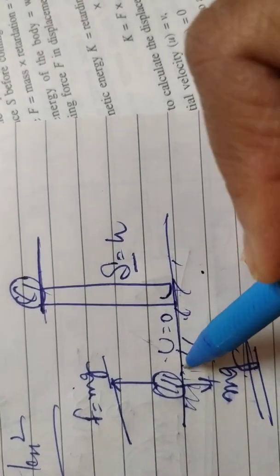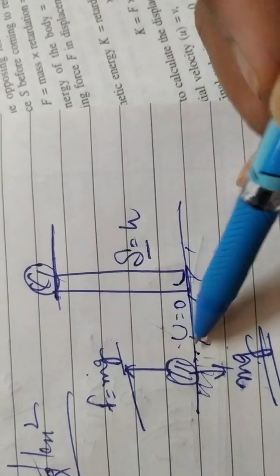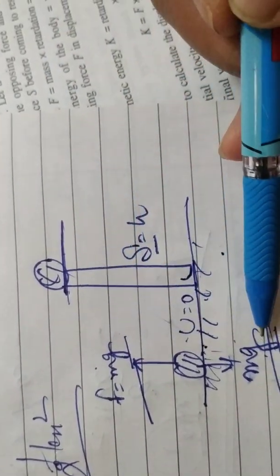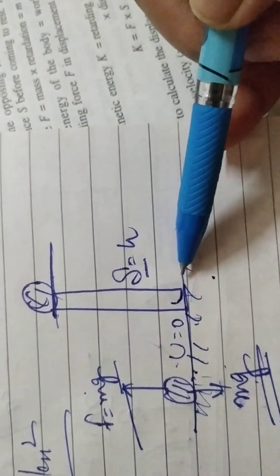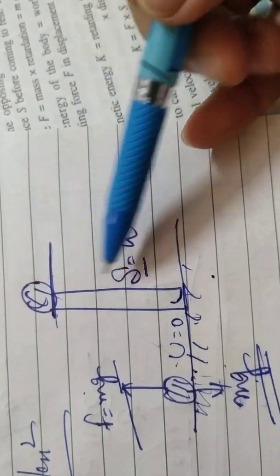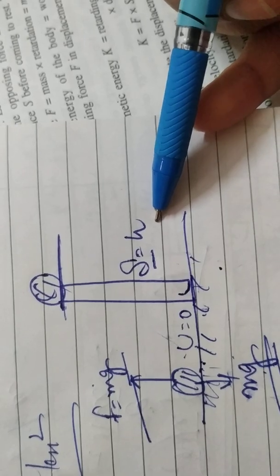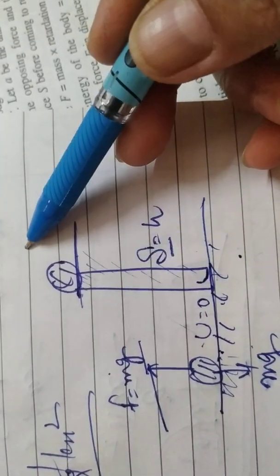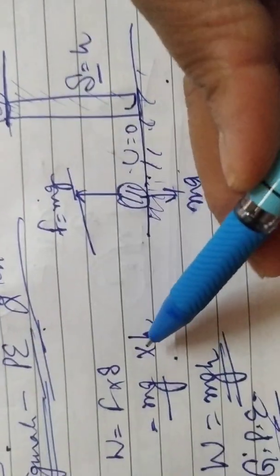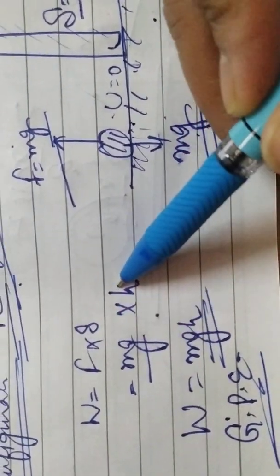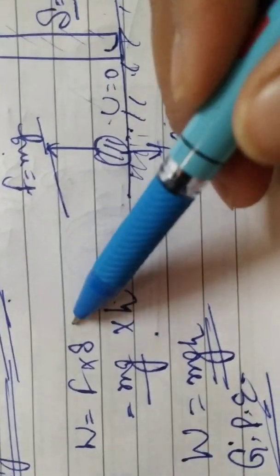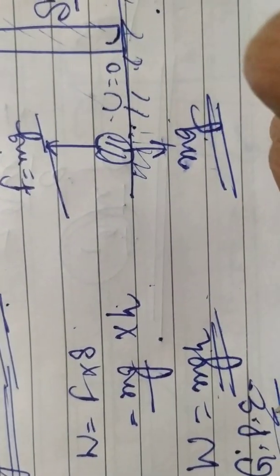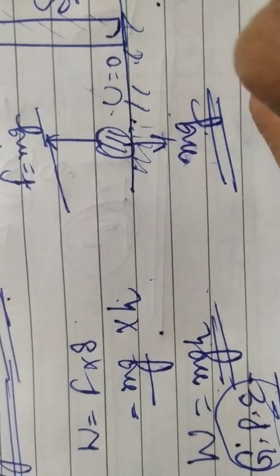The least force required to raise it up will be mg, equal to its weight. And the displacement is equal to the height that you want to raise the ball. We know that work is F into S. So here F is mg, S is h, so W becomes mgh, which is the cause of its gravitational potential energy.